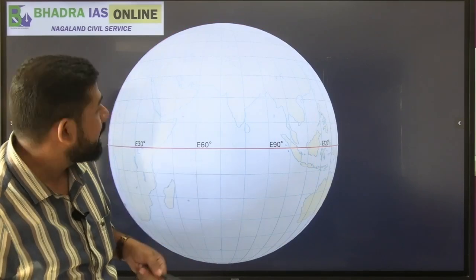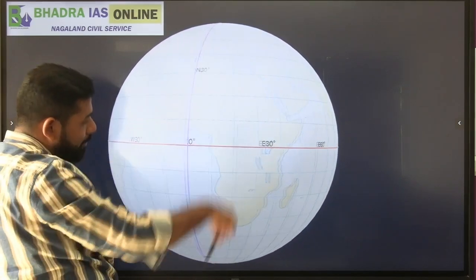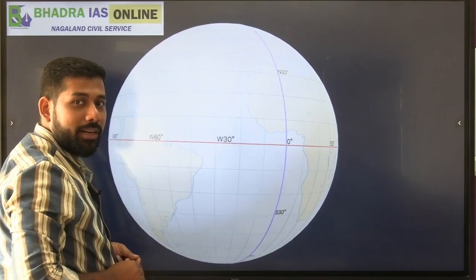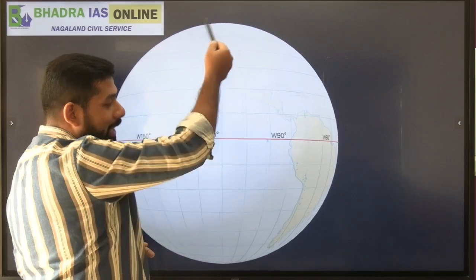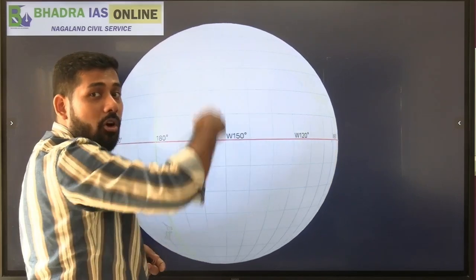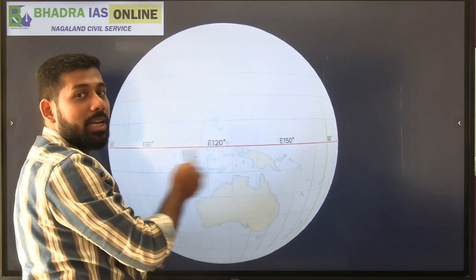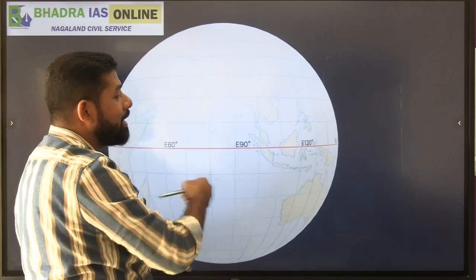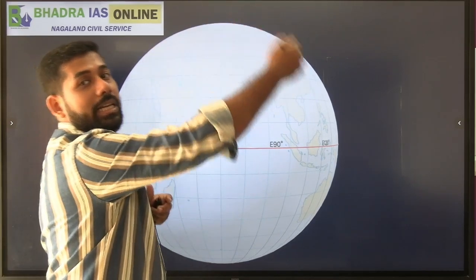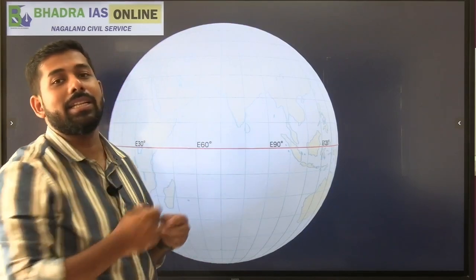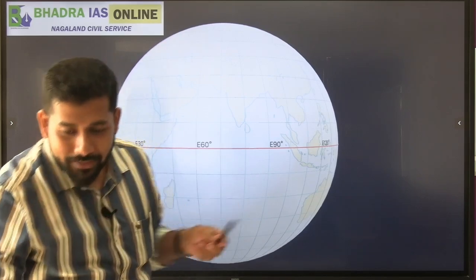So I will make this diagram animate. Just see this. Can you see that there are different parallels being made? And of course, from the north pole to the south pole, many lines are intersecting. These all lines are longitudes. But at the same time, these parallel lines are called latitudes, which are covering the northern as well as southern part of the earth. So we have seen this.